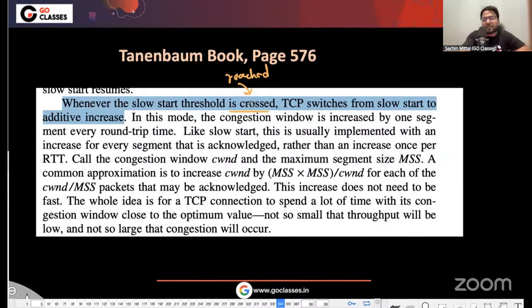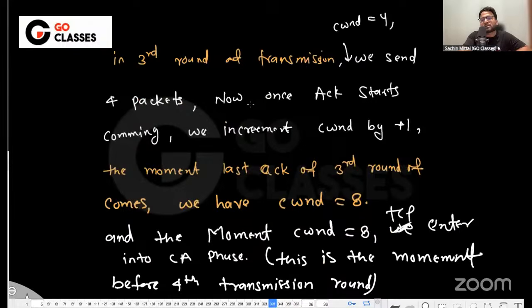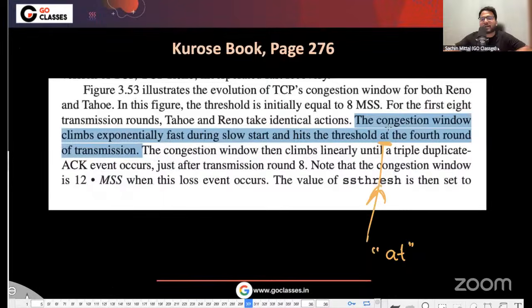And in the frozen book it is clearly written, and also in the cross it is clearly written, that at the fourth transmission round the congestion window size is 8, which means even before starting the fourth transmission round.